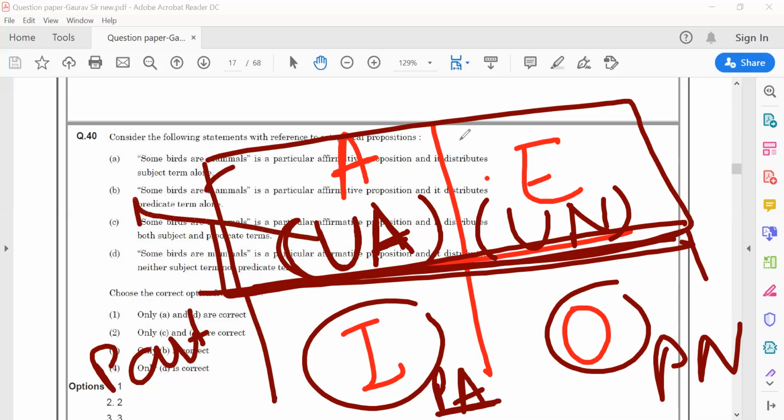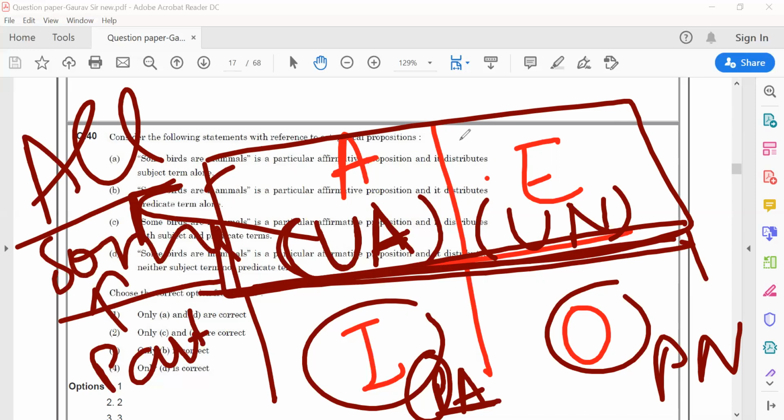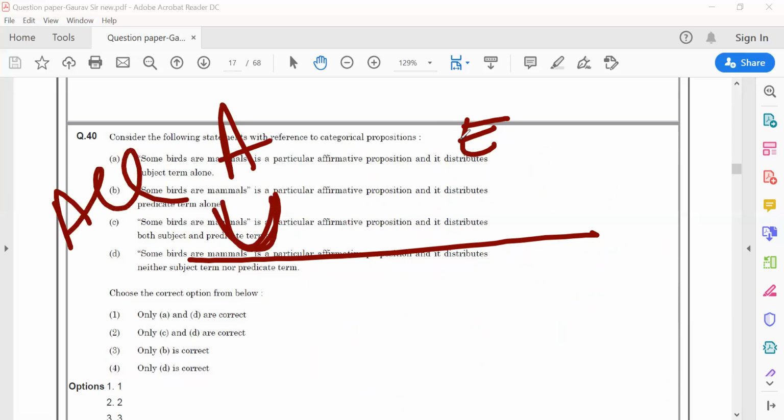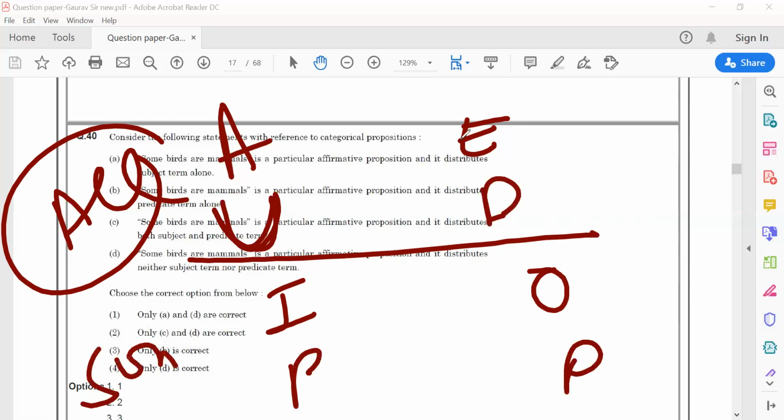What is a universal statement? When we use the term all. And what is a particular statement? When we use some. First thing is this, that the above two, A and E, are universal statements. That means all should be used. And the below two, I and O, are particular statements. That means they include some.